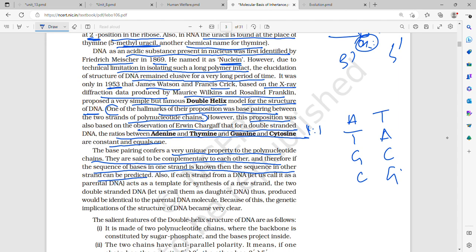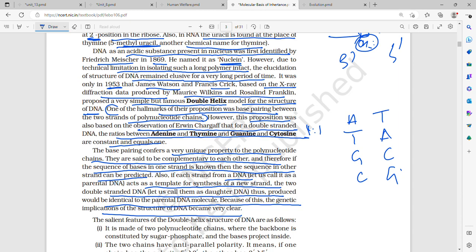Because the base pairing confers a very unique property on the polynucleotide chain, they are said to be complementary to each other. Therefore, if the sequence of bases in one strand is known, then the other can be found out or predicted. If each strand from a DNA acts as a template for synthesis of a new strand, the two double-stranded DNA thus produced would be identical to the parental DNA molecule. Because of this, the genetic implications of the structure of DNA became very, very clear.